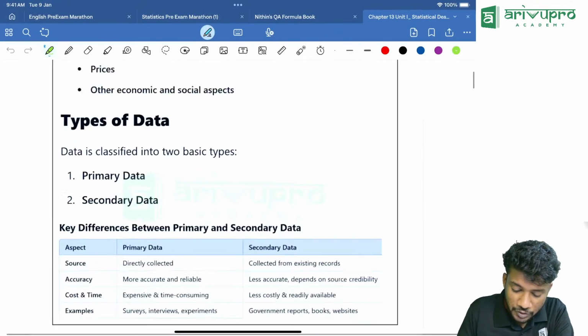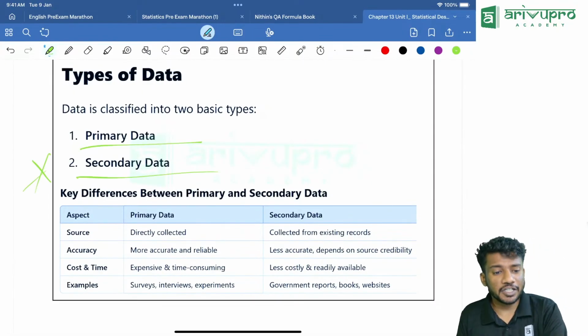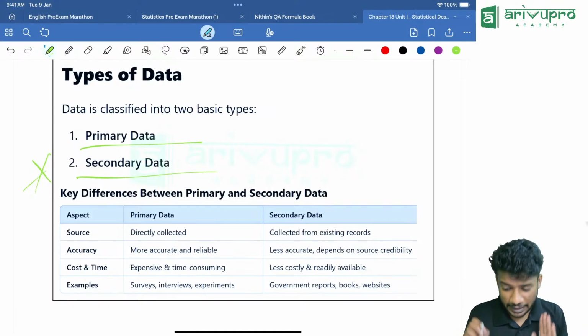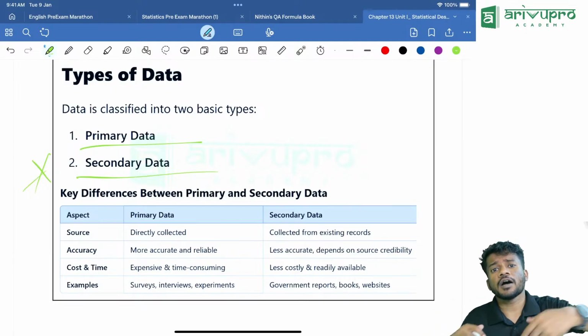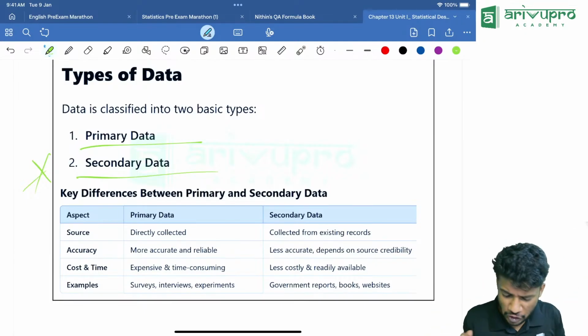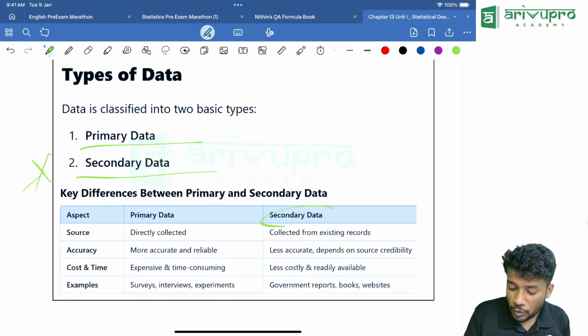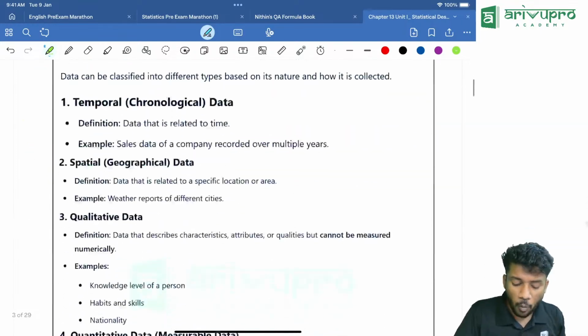Chapter number 13. First one, previous year question: primary data and secondary data. Primary data is what? Which is directly collected. Secondary data is what? Which is indirectly collected, via Instagram or asking someone else rather than asking directly. That is called indirect data or secondary data. Then accuracy. Primary data will be more accurate. So which is more accurate, primary or secondary? Primary will always be more accurate.